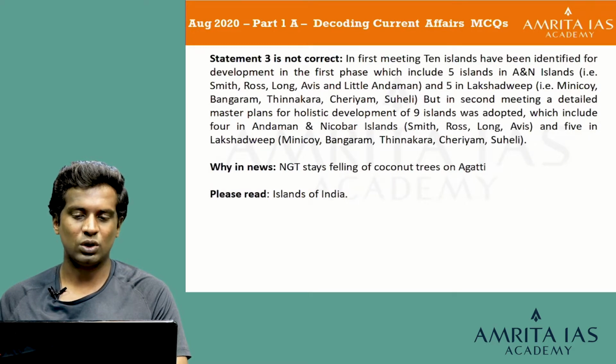The third statement is not correct because in the first meeting only 10 islands have been identified for development in the first phase, which include 5 islands in the Andaman and Nicobar, which are the Smith, Ross, Long, Avis and Little Andaman, and 5 in Lakshadweep, that is Minicoy, Bangaram, Tinakara, Cheriyam and Suheli. But in the second meeting, a detailed master plan for holistic development of 9 islands was adopted, which include the 4 in the Andaman and Nicobar Islands, that is Smith, Ross, Long and Avis, and 5 in Lakshadweep, that is Minicoy, Bangaram, Tinakara, Cheriyam and Suheli.